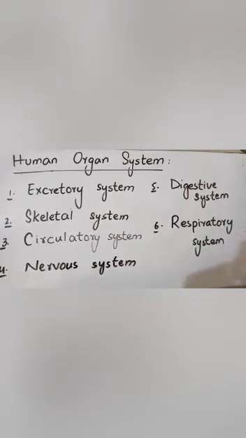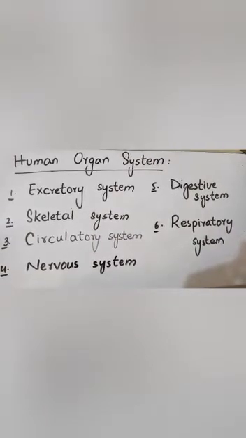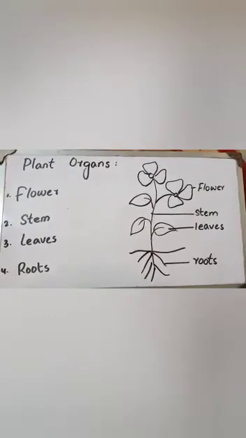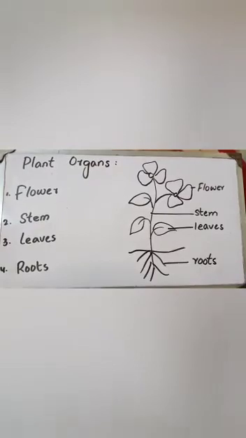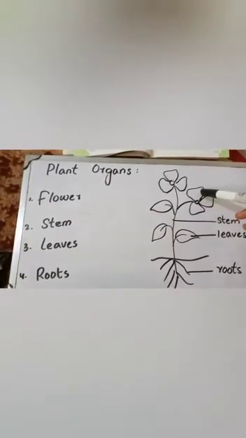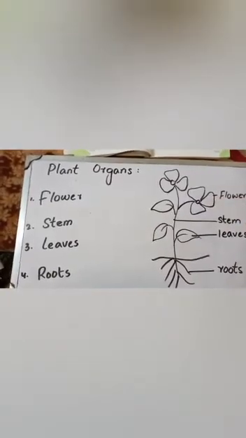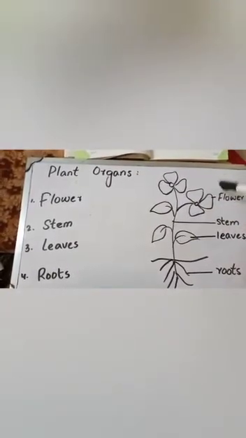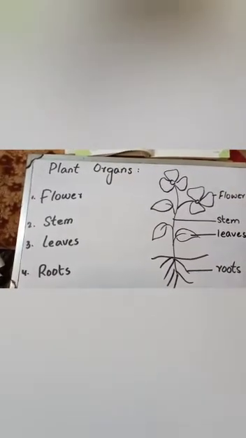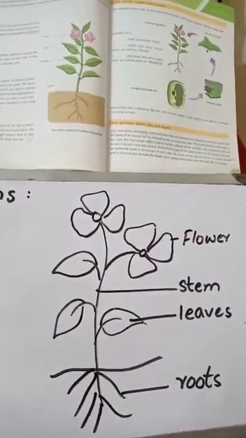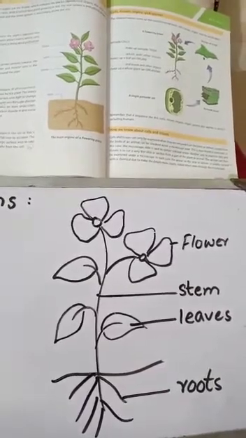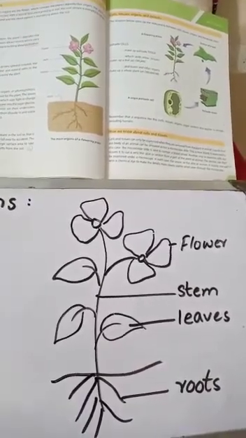Now move on to the next topic, that is plant organ system. The main organs are flower, stem, leaves, roots. The flower contains the plant reproductive organ. Many flowers attract insects which carry pollen between plants to bring about pollination and fertilization. Number 2 is stem. Stem usually grows upward to the light. It carries water and mineral salts to leaves and food around the plant.